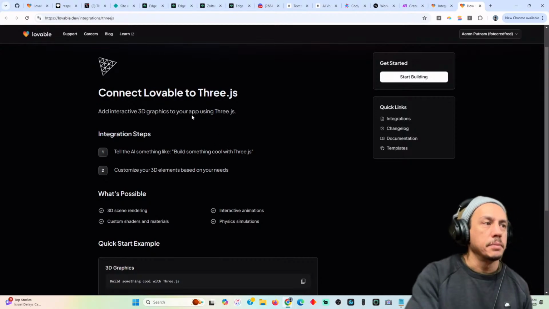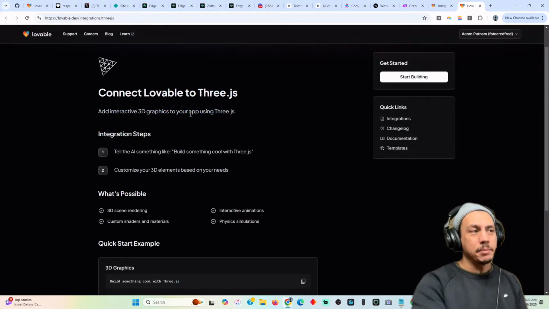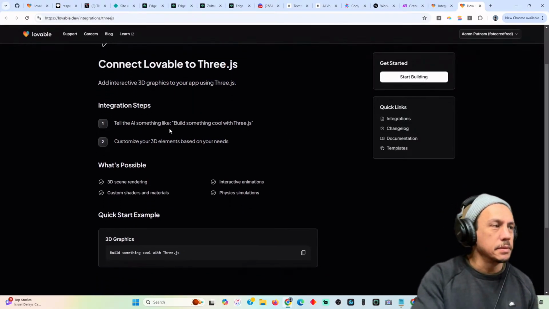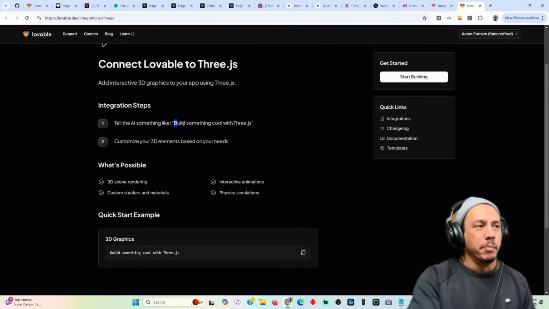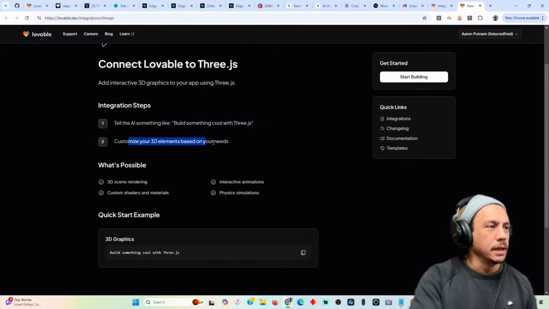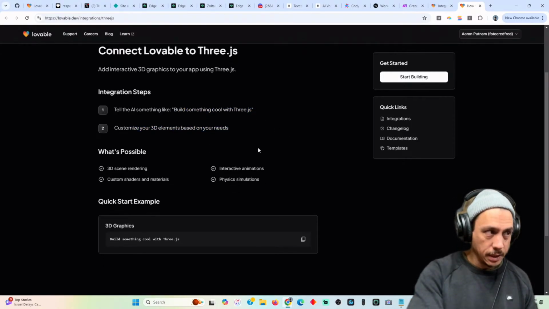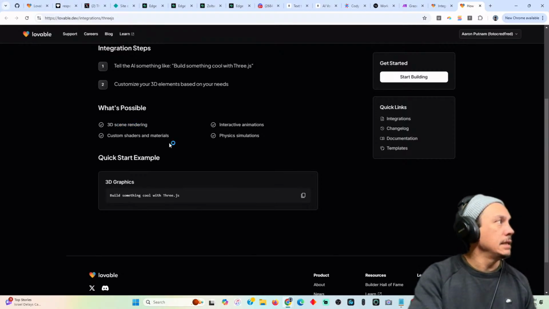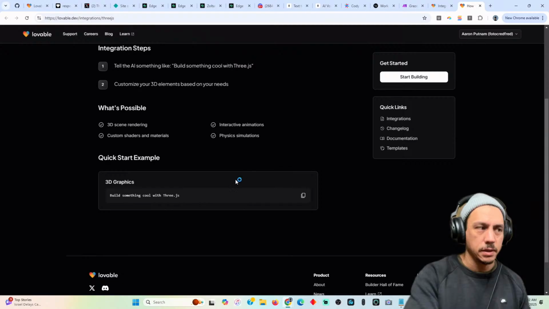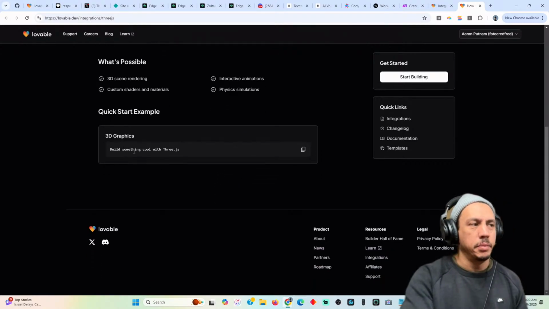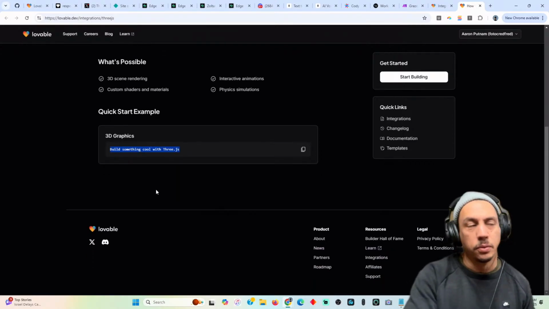You can add interactive 3D apps using the Three.js integration steps, but pretty much it's build something cool with Three.js. Then customize your 3D elements based on your needs. What's possible? 3D scene rendering, interactive animations, custom shaders and materials, physics simulations. And then it's like, build something. This is the prompt: build something cool with Three.js, right?